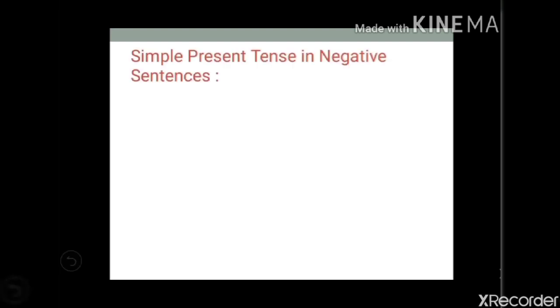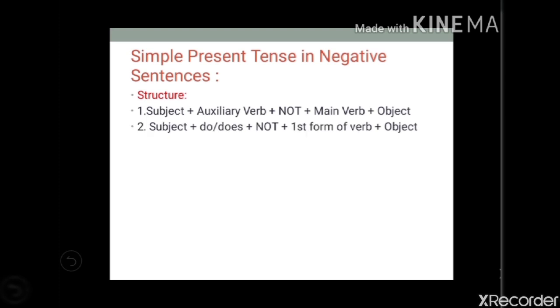Now, simple present tense in negative sentences. Sometimes we have to frame negative sentences. At that time, how do we frame negative sentences in simple present tense? The structure of simple present tense in negative is: subject plus auxiliary verb plus not plus main verb plus object. Here is the example.